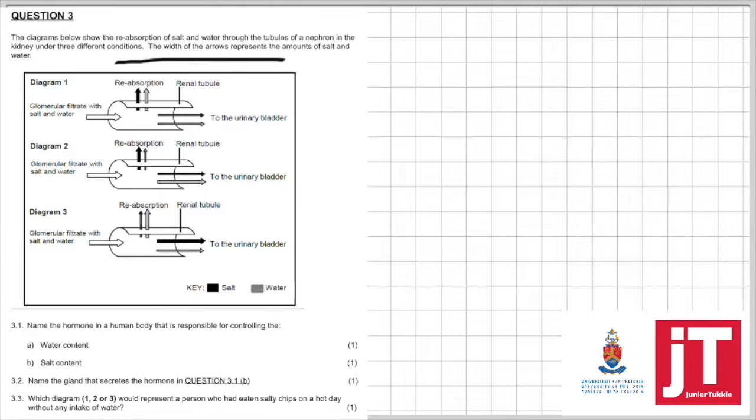The diagrams below show the reabsorption of salt and water through the tubules of a nephron in the kidney under 3 different conditions. The width of the arrows represent the amount of the salt and water.